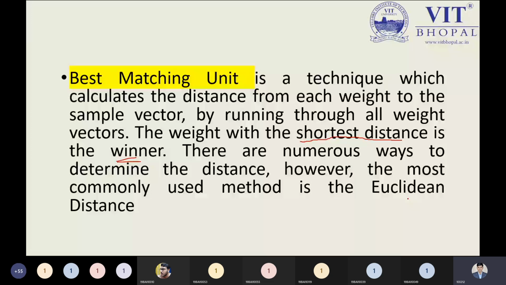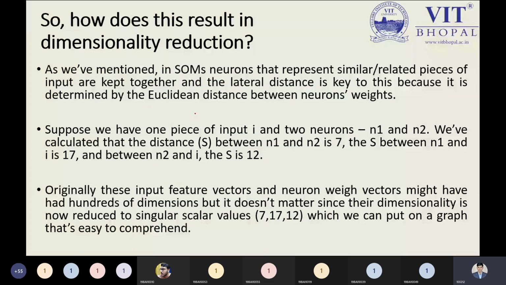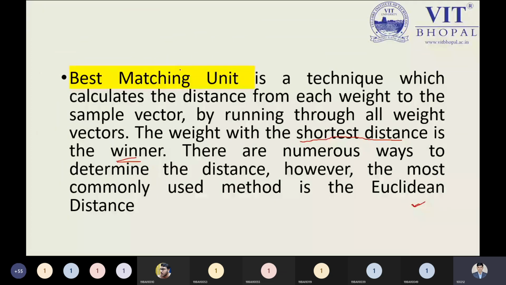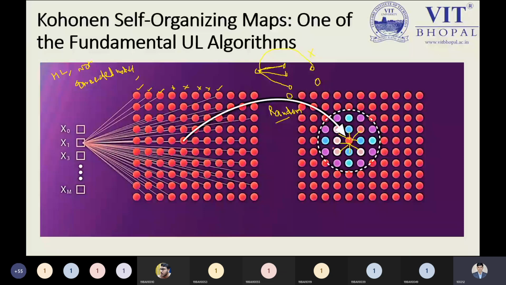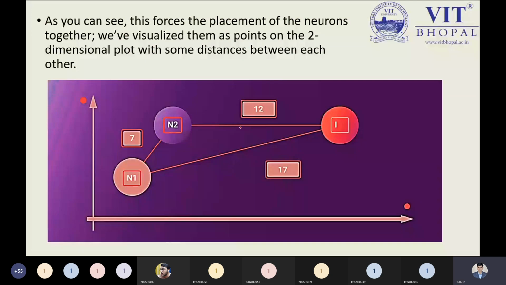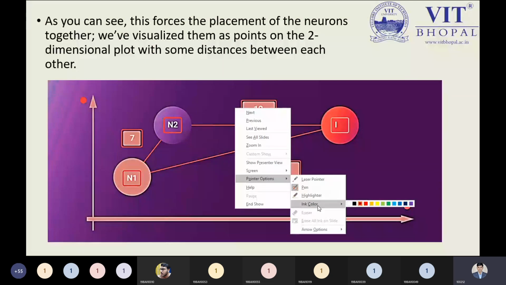That is the reason. So how does this result in dimensional reduction? Rather than wasting your time, it is a better idea to explain this concept. So what result do we have? We have this result, this one. How will this result reduce the dimensionality? Let me explain with a simple mathematical example. From this, you can understand the concept in a simple way.